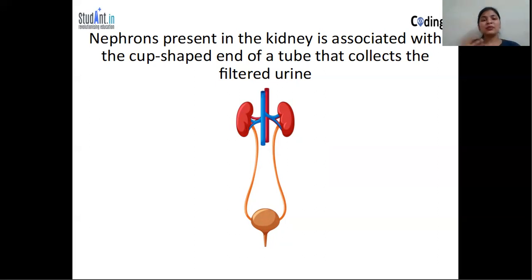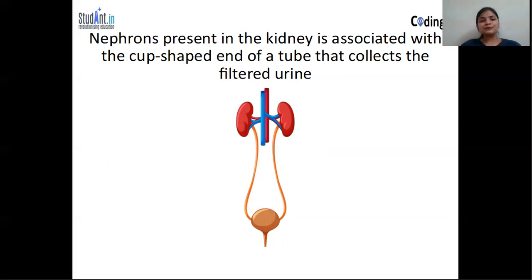Blood carries important nutrients and food to different parts of the body, so it enters the kidney also. Now the nephron will try to reabsorb everything that is important for our body, like water, salt, glucose and amino acids. Amino acids form protein. So the nephron collects all these things again, so that nothing important is removed from the body.